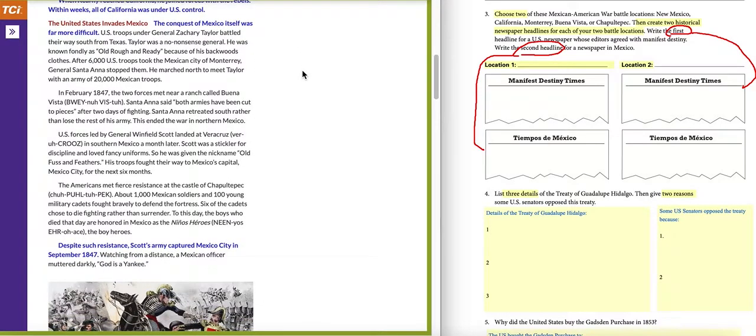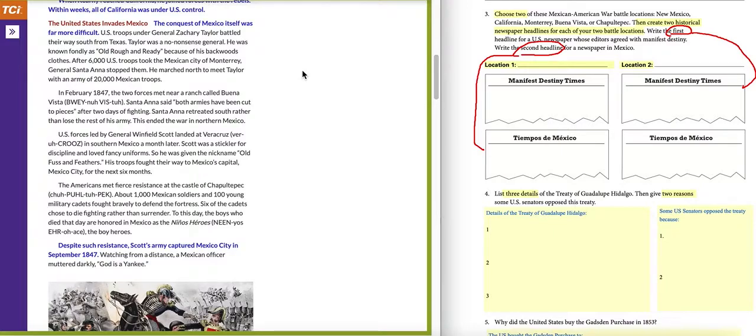The United States invades Mexico. The conquest of Mexico itself was far more difficult. U.S. troops under General Zachary Taylor battled their way south from Texas. Taylor was a no-nonsense general. He was known fondly as Old Rough and Ready because of his backwoods clothes.